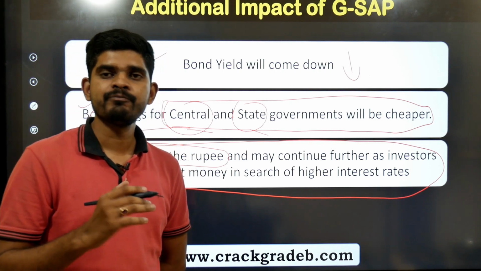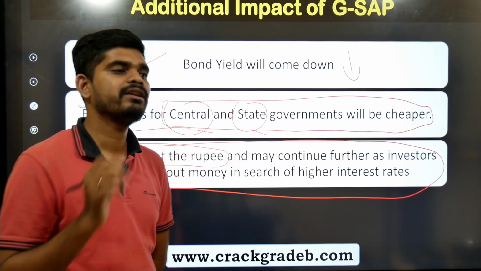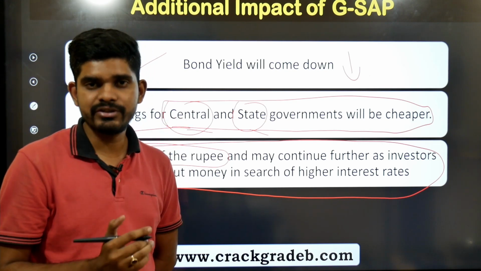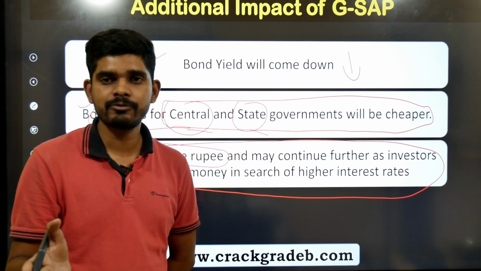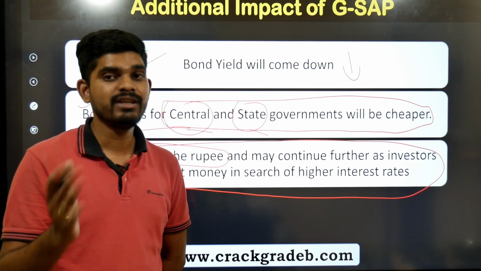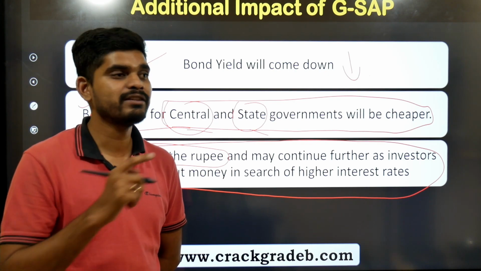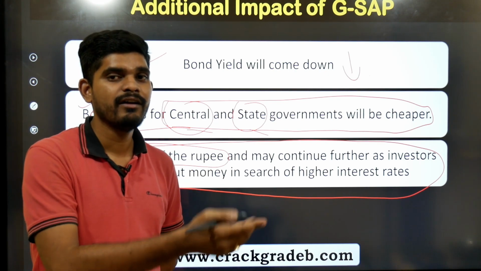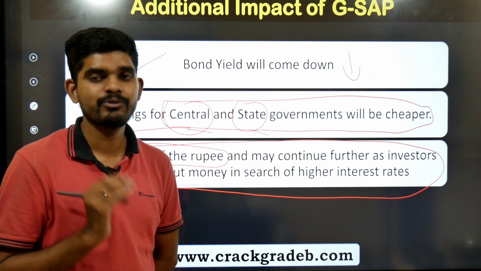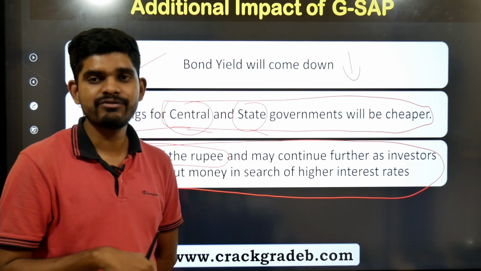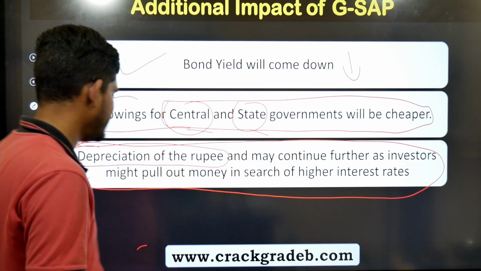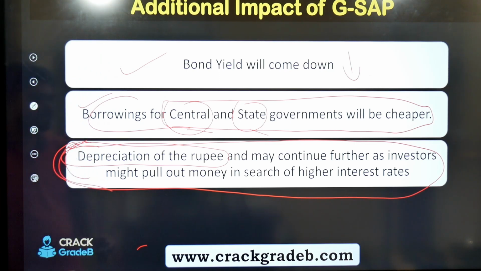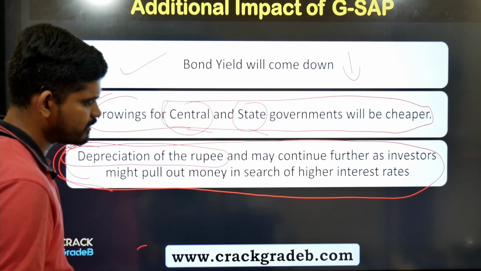But again, when you write an answer, you can mention that even if the rupee depreciates, that will help our export. On the other hand, you will also have to think that we will have to spend more dollars when we import. So there is again a negative side to it. So yes, you can think and write a very good answer out of it.